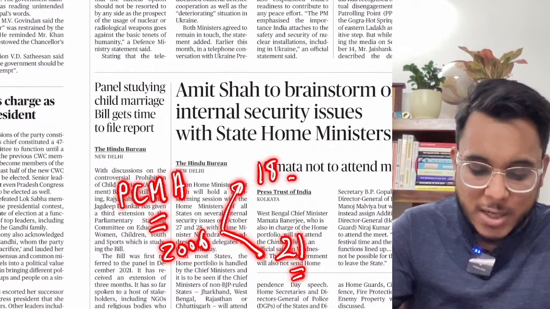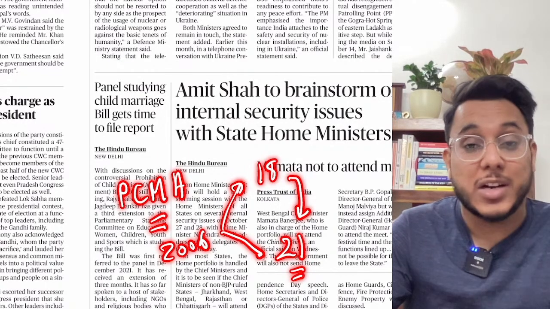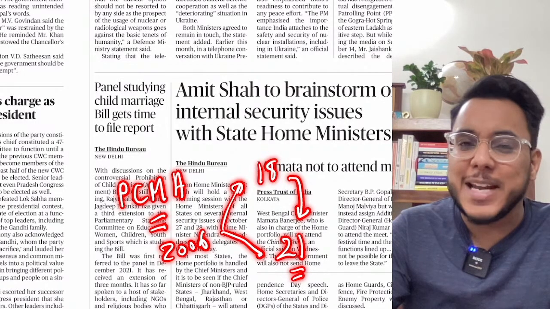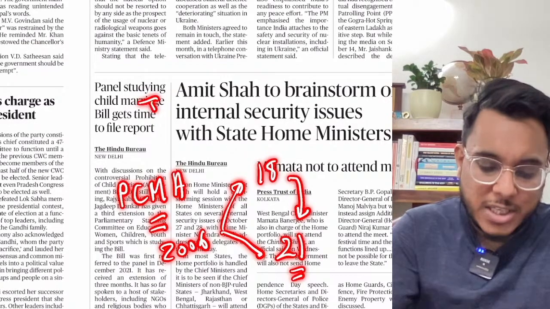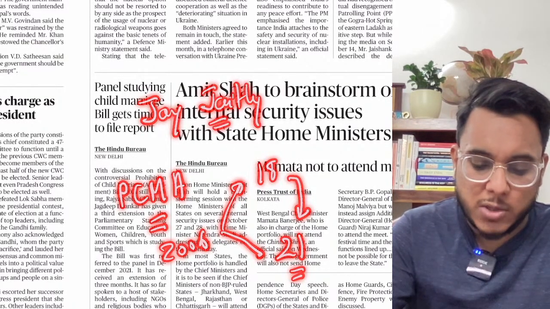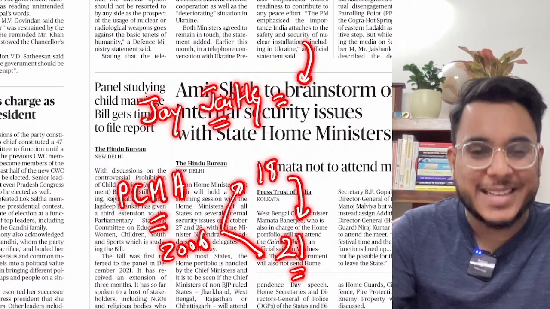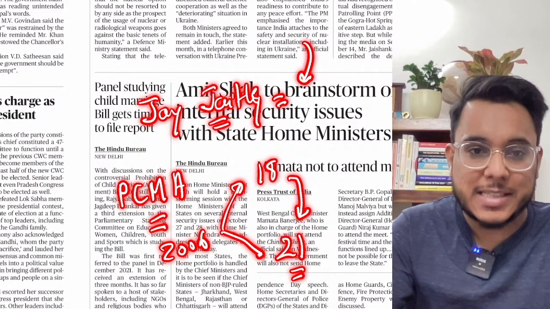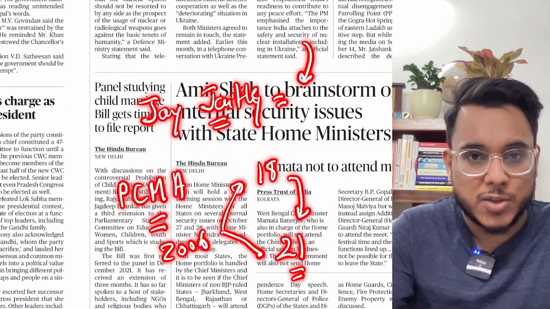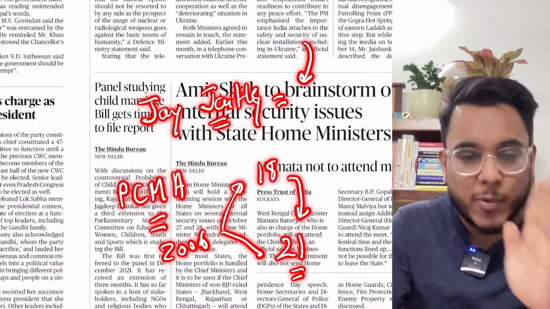So there is a proposal to increase the marriageable age of girls from 18 years to 21 years. For that, the government even constituted the Jaya Jetly Commission, which has suggested that yes, the government can increase the marriageable age of girls from 18 to 21 years.